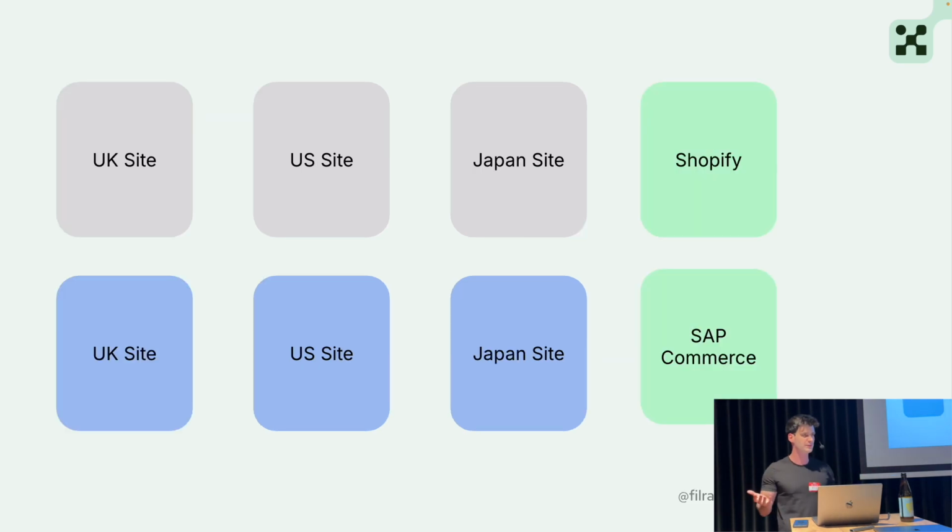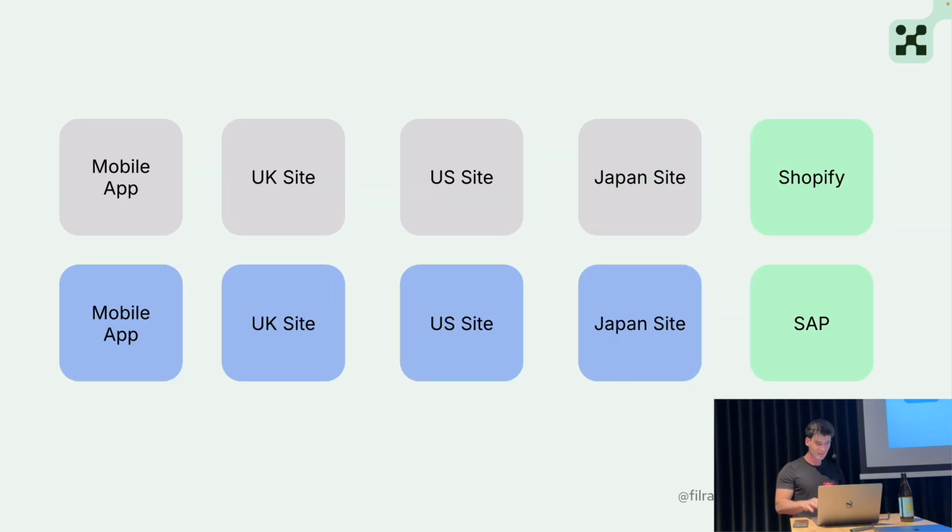And also those applications are running on a little bit different e-commerce systems. So Capybara was using Shopify for small businesses. Butterfly Fashion was using SAP Commerce, a little bit different, more enterprise e-commerce platform. So we have 6 stores, 3 are running on Shopify, 3 are running on SAP Commerce Cloud. Just to add to this, maybe they also have mobile applications. They probably have mobile applications. So all of those things, if you think a little bit about the business logic, purely about the business logic, they serve exactly the same purposes. 80% of the business logic of all of this is more or less the same. There are some slight differences on the UI, obviously, because we have different touch points.